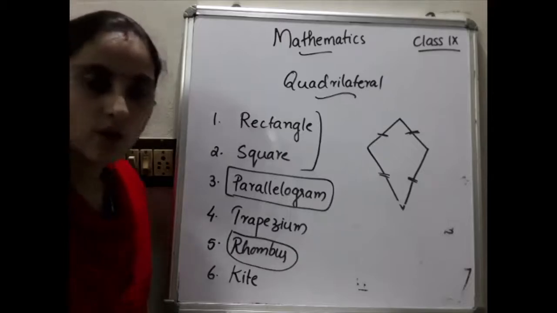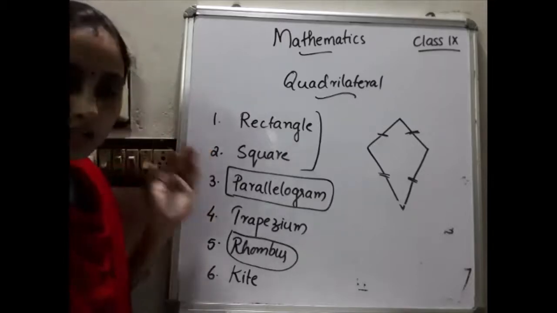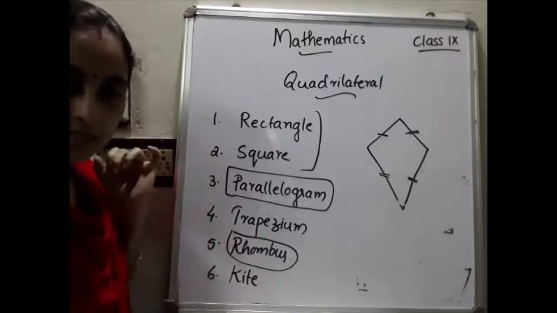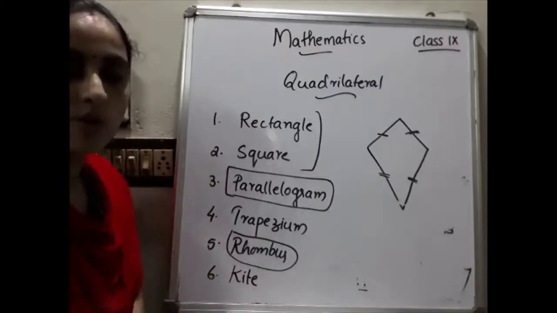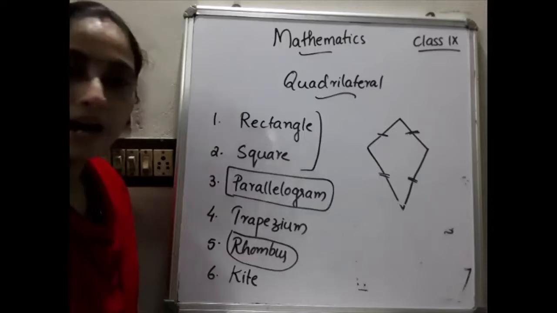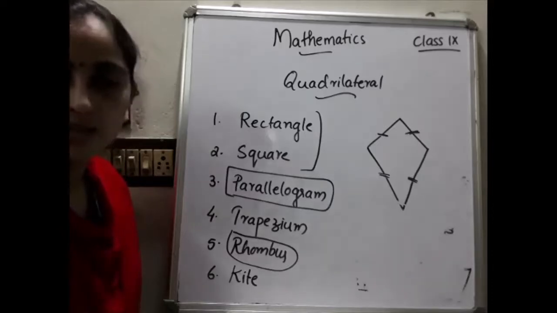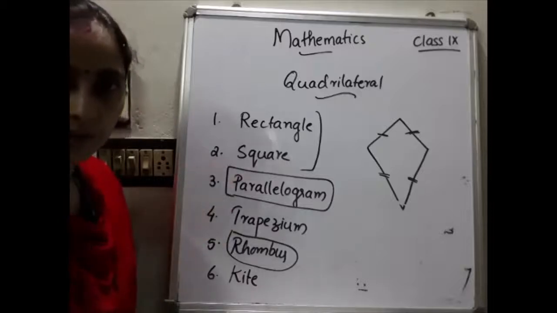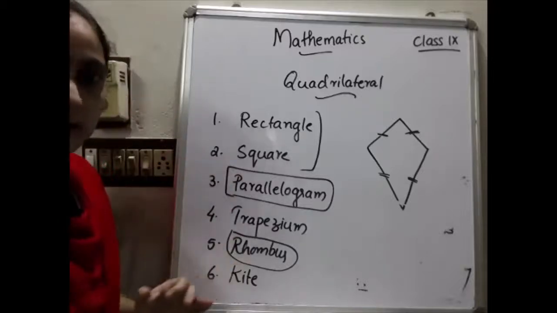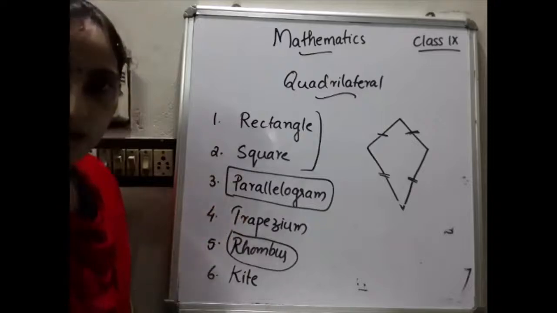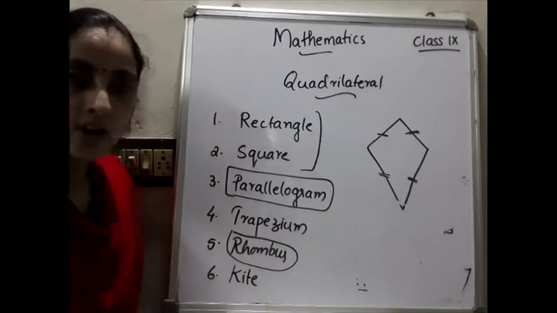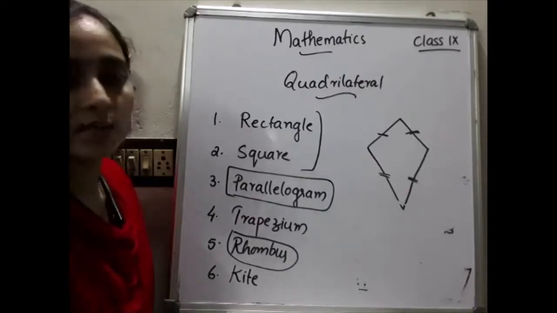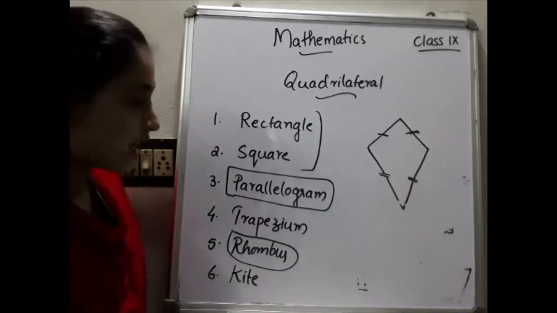What are the different types of quadrilaterals? Rectangle, square, parallelogram, trapezium, rhombus, kite. In this chapter, we mostly deal with parallelograms, because the 8 theorems are all based on parallelograms. So that is the main concept. The next chapter is also about area of parallelograms and triangles. In that chapter also we discuss the area of a parallelogram.